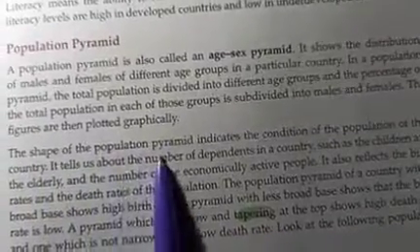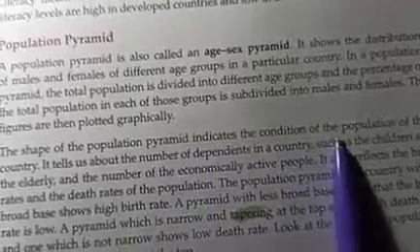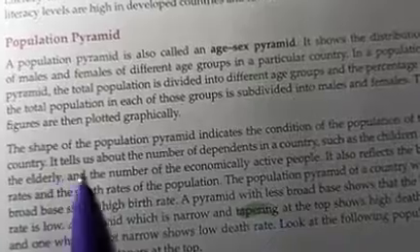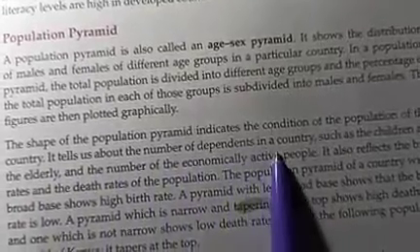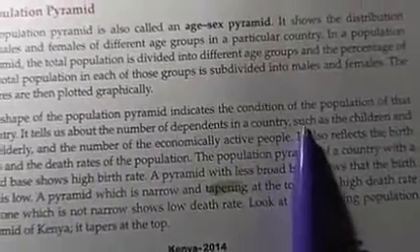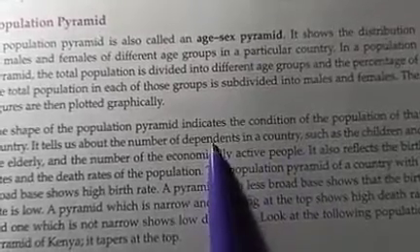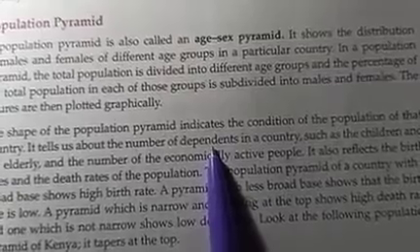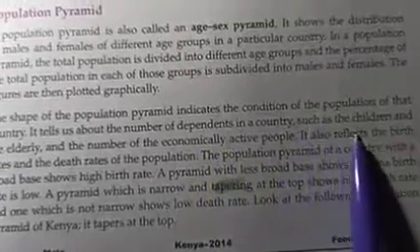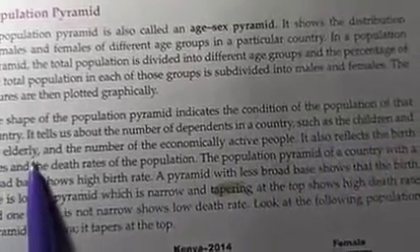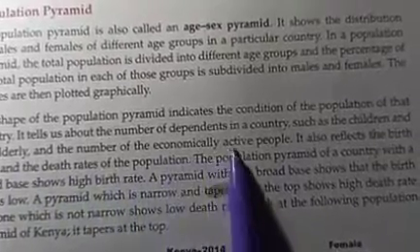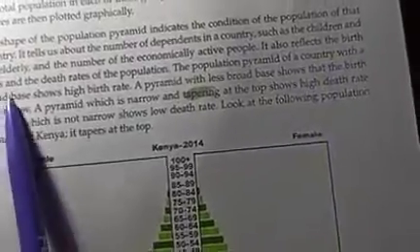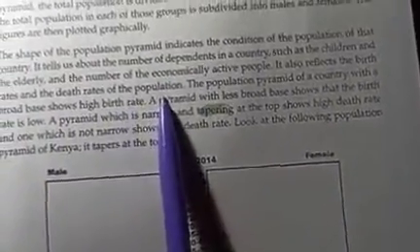The shape of the population pyramid indicates the condition of the population of that country. It tells us about the number of dependents in the country. Dependent population, you might remember in the previous video I had explained, such as the children and the elderly, and the number of economically active people. It also reflects the birth rates and death rates of the population.